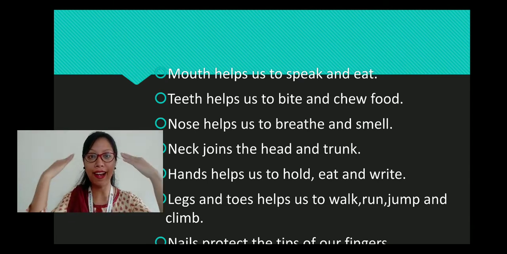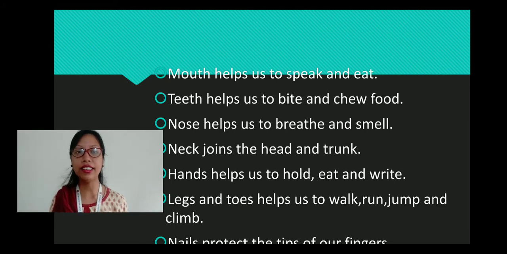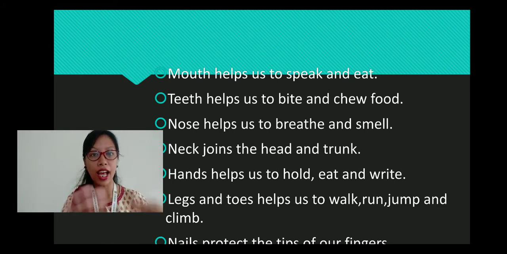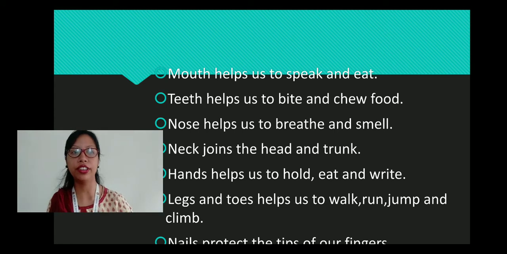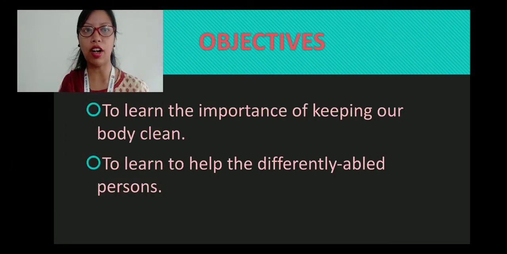Neck joins the head and the trunk. Hands help us to hold, eat and write. The legs and toes help us to walk, run, jump and climb. And nails, these are the nails, protect the tips of the fingers. Clear? Now let's go to the objectives.